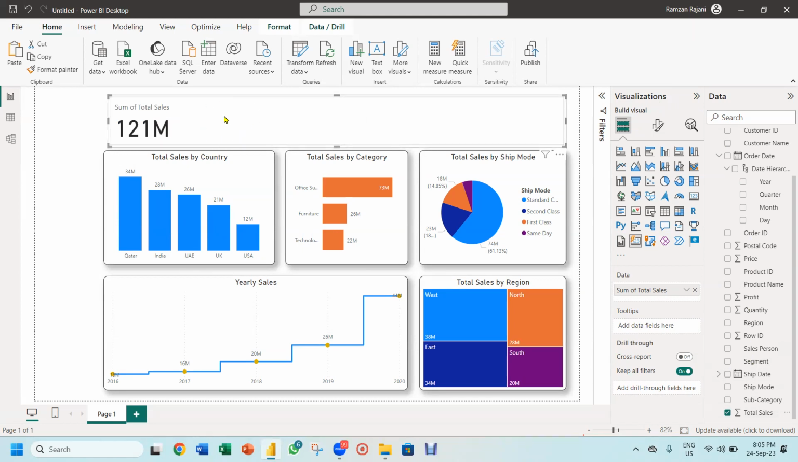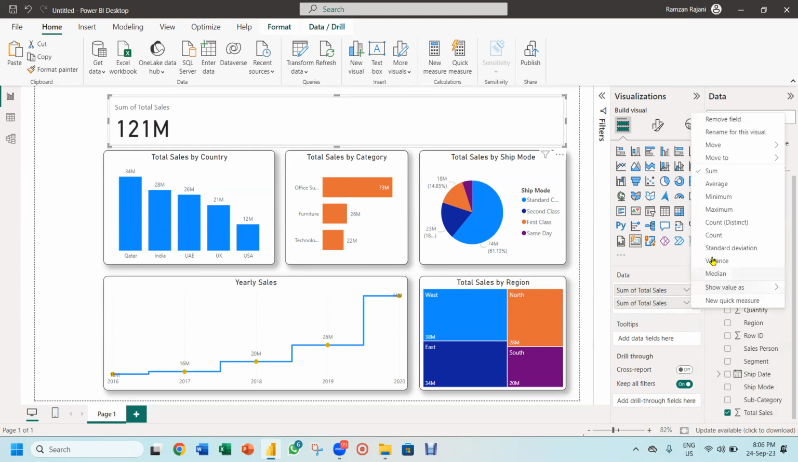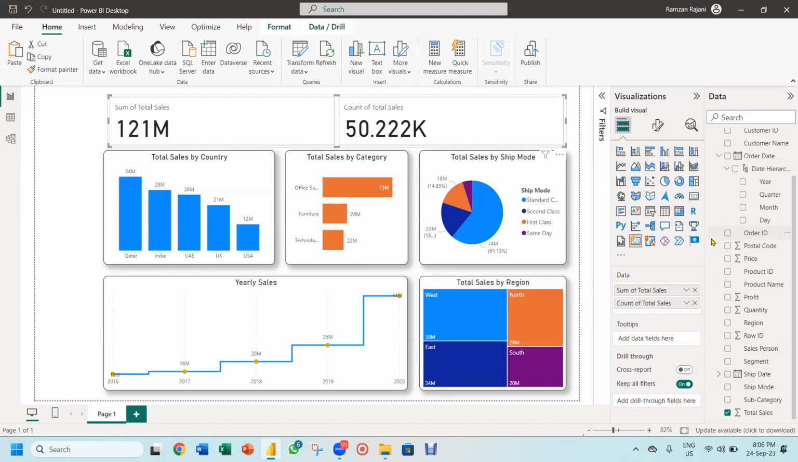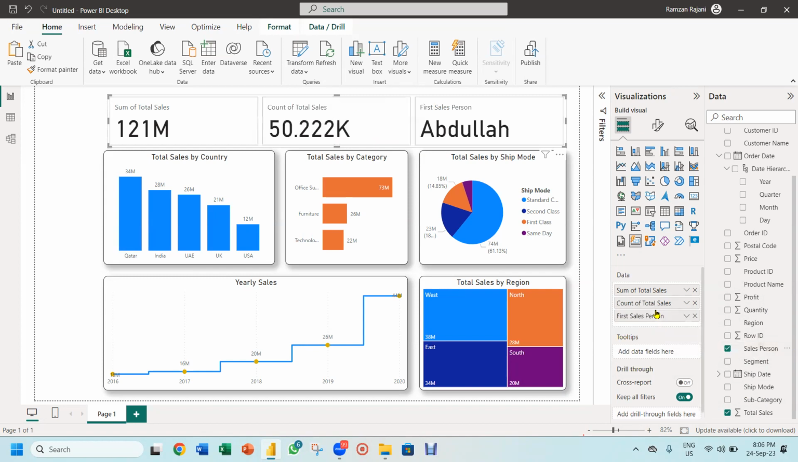I want to show total records also to my management on the top. So I will take the total sales and I will drag it over here. And now I will click on this arrow and I say count. So you will see I got total count also. I wanted to see the average sales also. Or I wanted to show, let's say, unique salespeople working in my company. So I take the salesperson column over here and I put it over here.